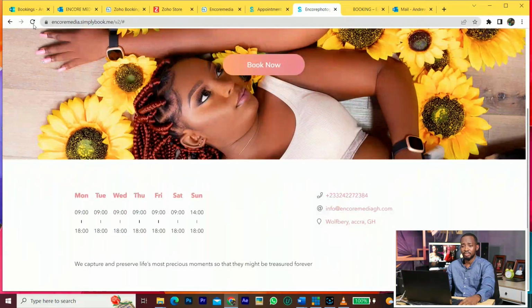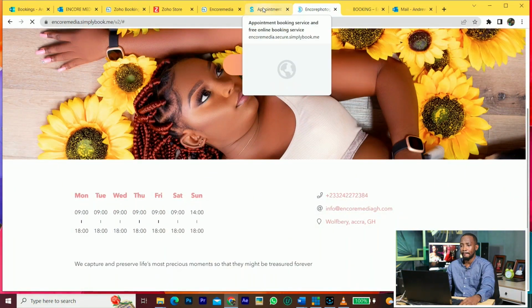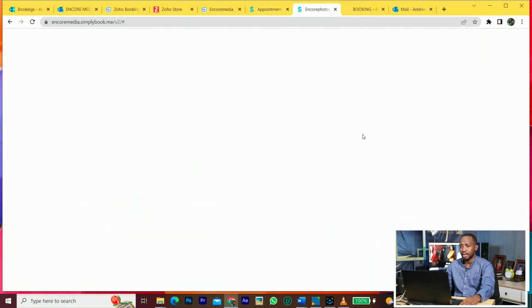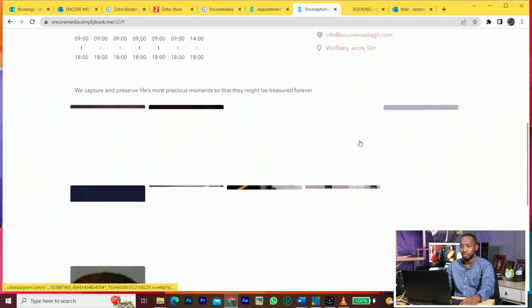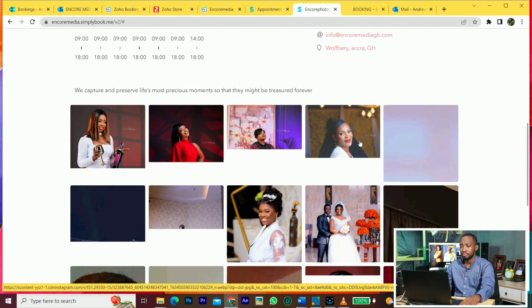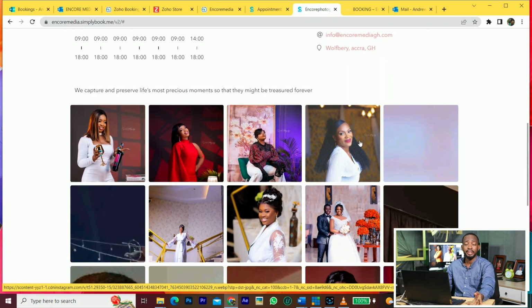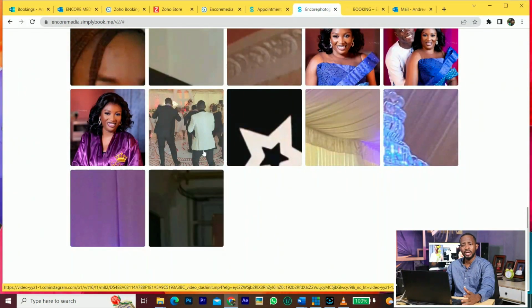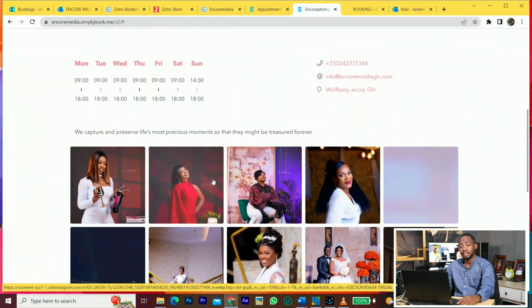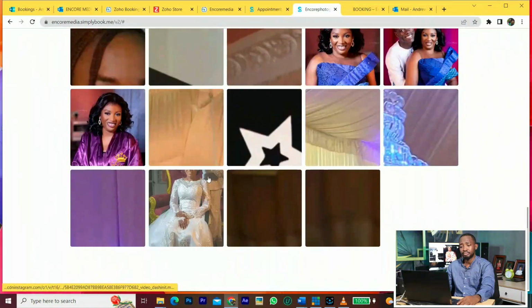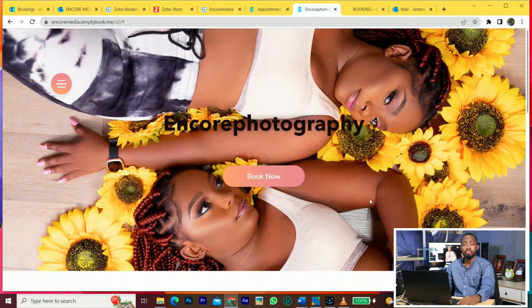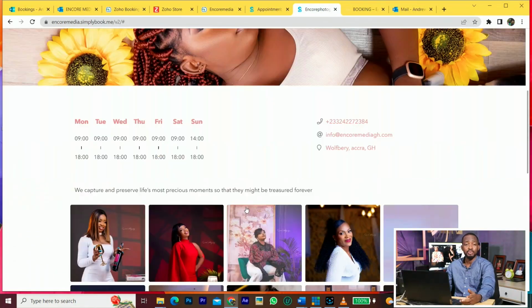Okay, so this is how the free version is going to look. I am supposed to see this one, but I pay for it, so I have a custom one. There are a lot of custom features that you can enable. So you can see I have my Instagram page, so people will be able to look at your Instagram page before they book. They will see your pictures. If they are okay with it, then they can book.